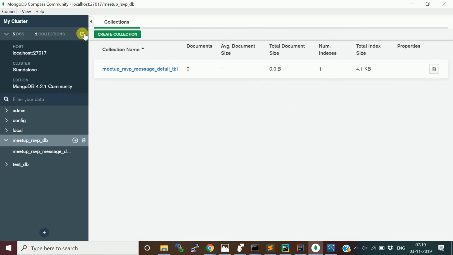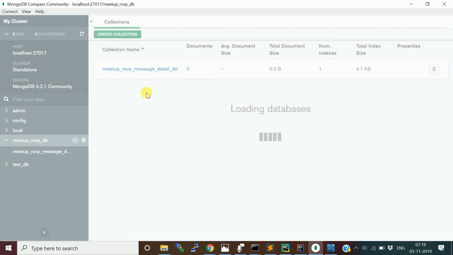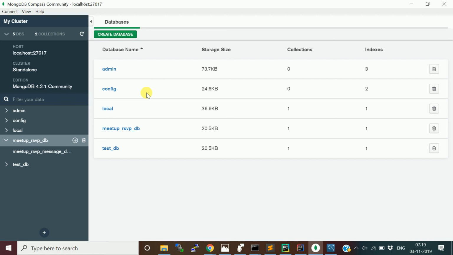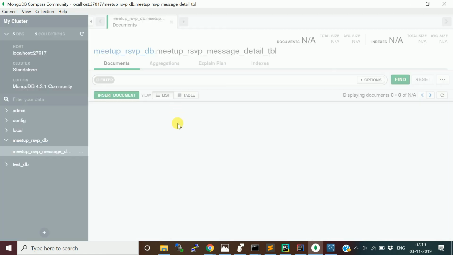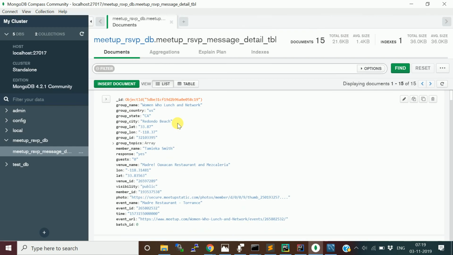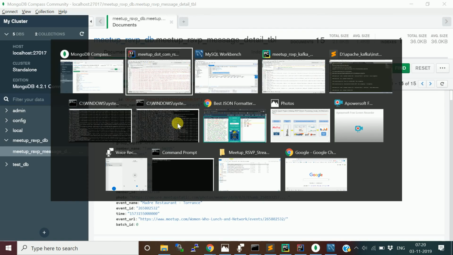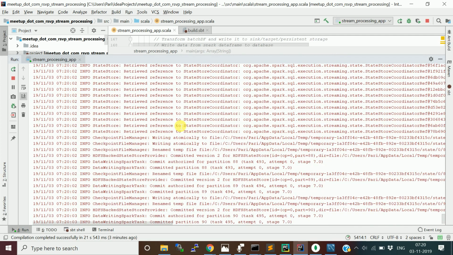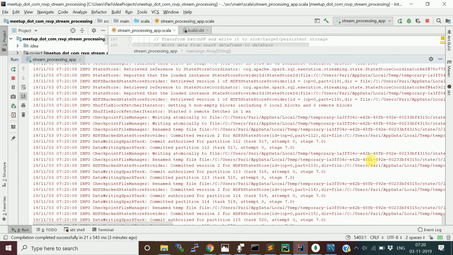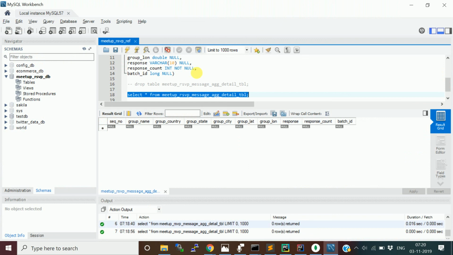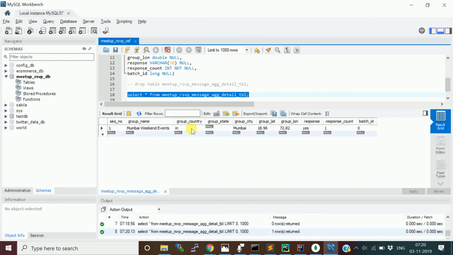Okay, let's refresh this. Okay, go to the MongoDB. It has written 15 documents of the raw RSVP message data into MongoDB. Now we should see the aggregated data in MySQL, I hope. Okay, still a few more tasks. 112 tasks are completed. Okay, yeah, first data has come.